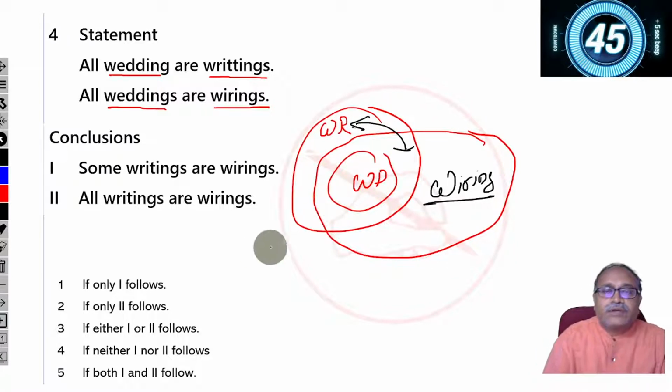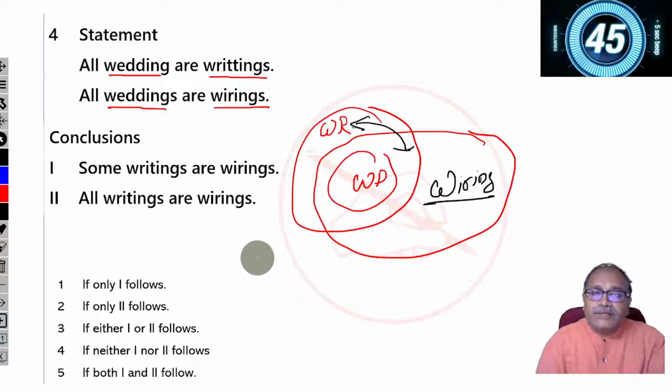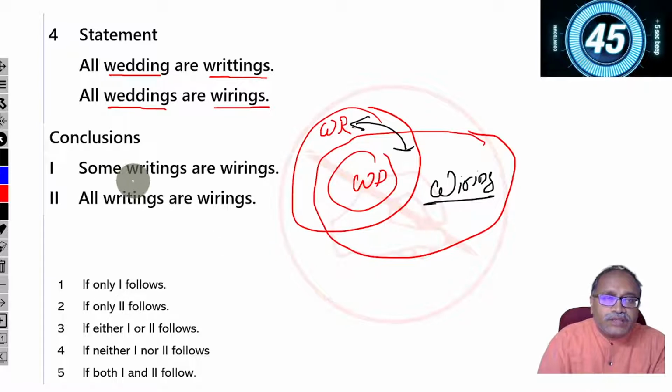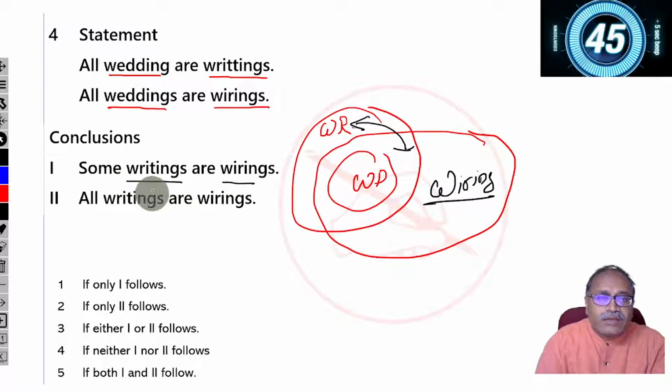So there is an intersection between these two. So what I can say here: some writings are wiring. Yes, some writings are wiring. It is correct. All writings are wiring?